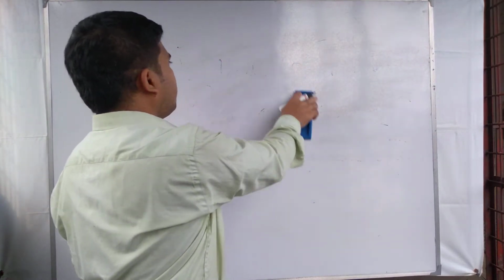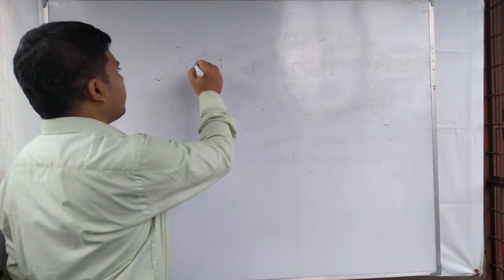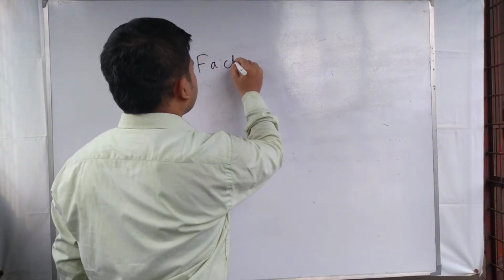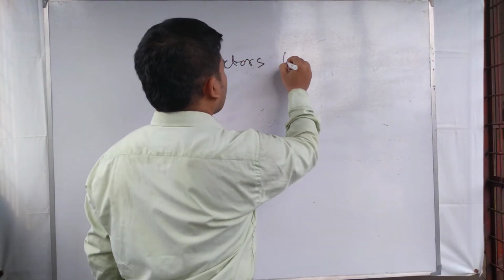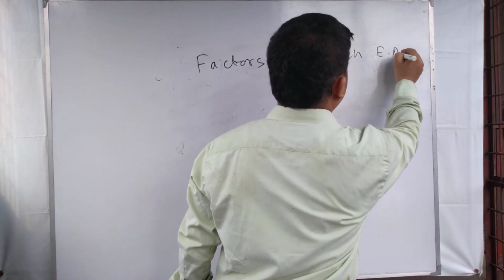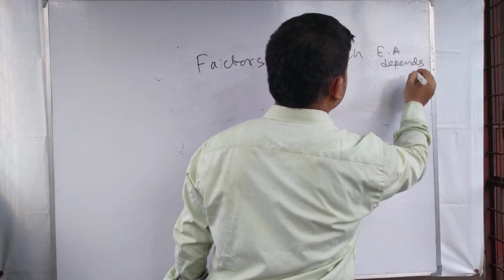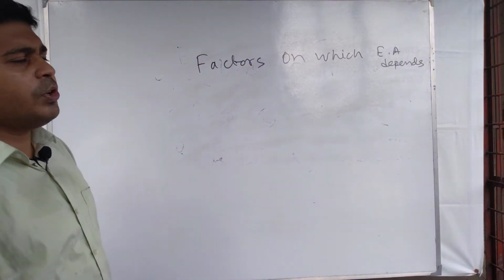Next important point is, what are the factors on which electron affinity depends?